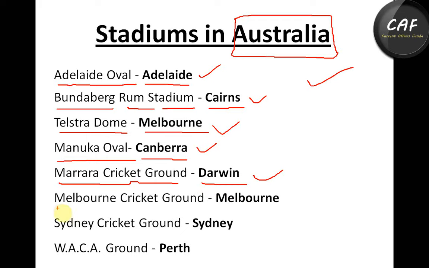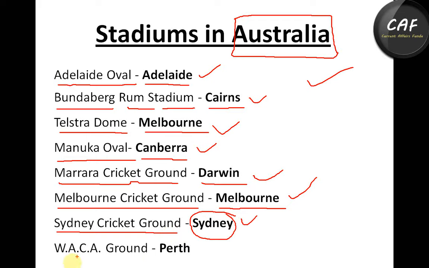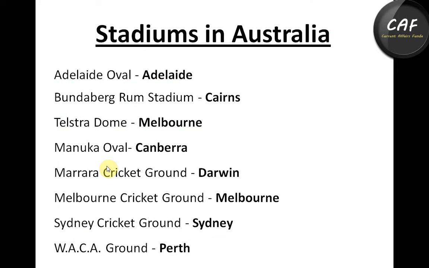MCG, that is Melbourne Cricket Ground, is in Melbourne. The second last one is Sydney Cricket Ground, which is in Sydney. And WACA Ground is in Perth. So Australia consists of 8 stadiums. Now move to the next country.